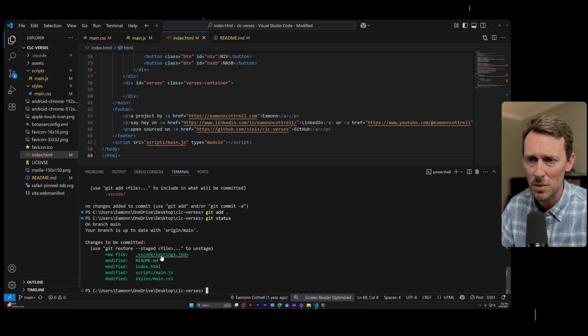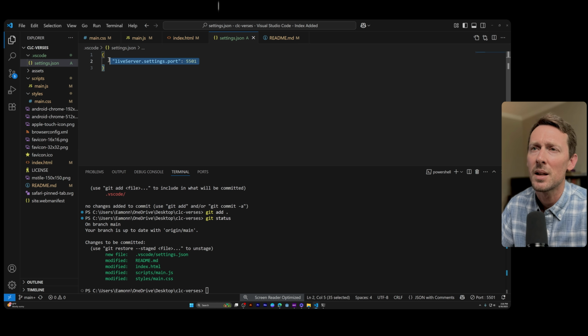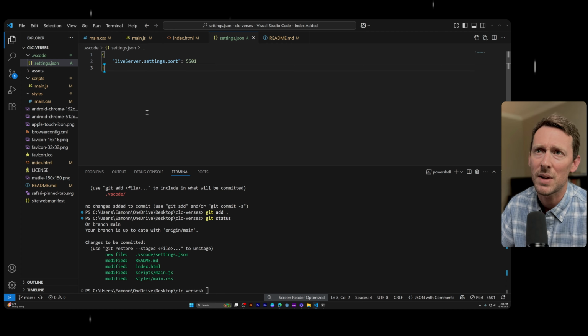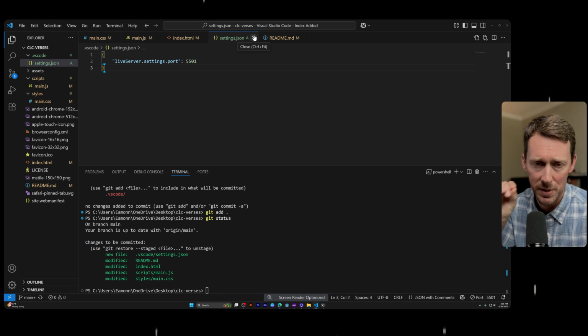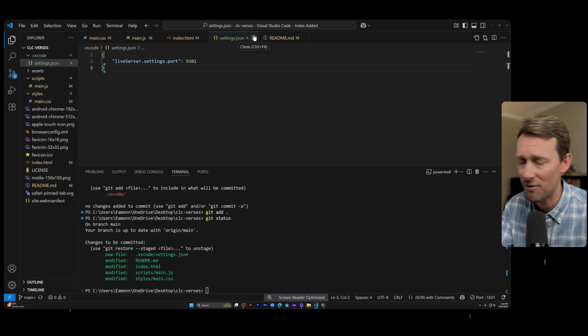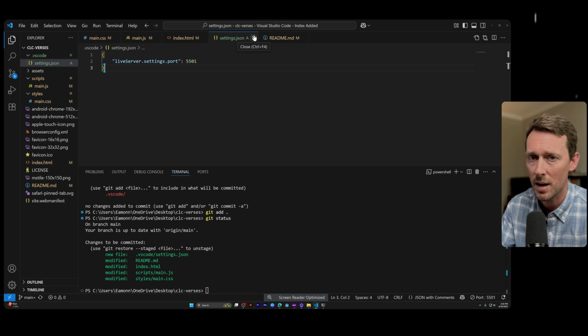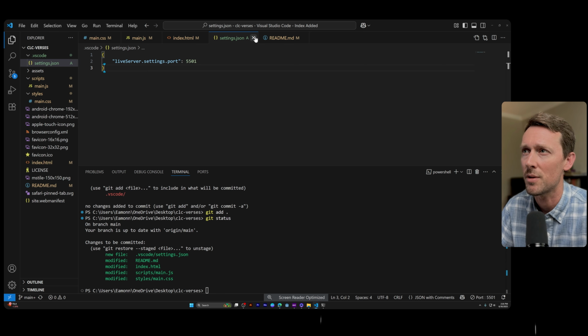And actually, I don't know what this file is. Live server setting. Okay, I'll leave it in there. Honestly, because I'm not a developer, I don't know why that new file was just created. It has something to do with the fact that I've got a live server going, but I'm going to posit that because I had another live server going and another instance of VS Code, that this is now saying, hey, we couldn't use the regular server, live server, so we're using this port instead. Yes, that's my final answer. I do not have to phone a friend for that.